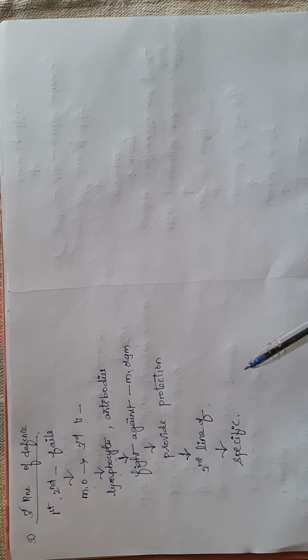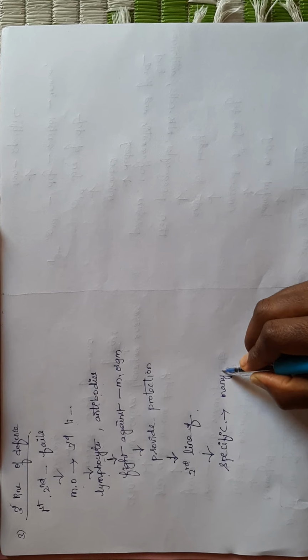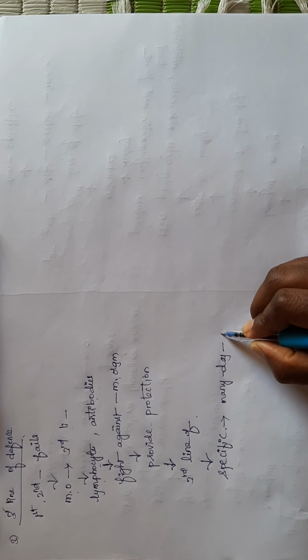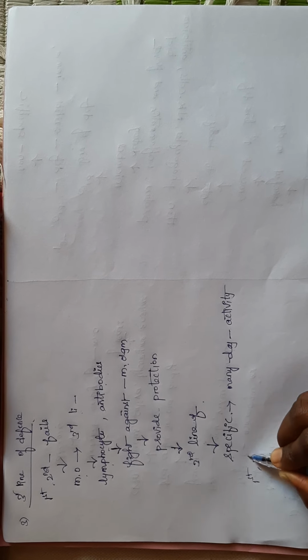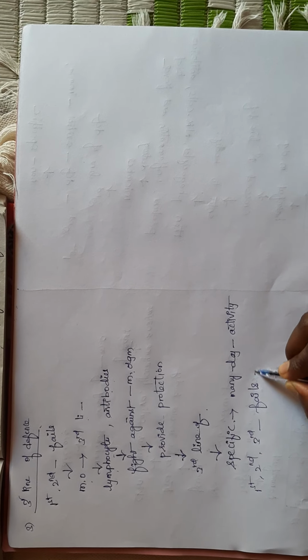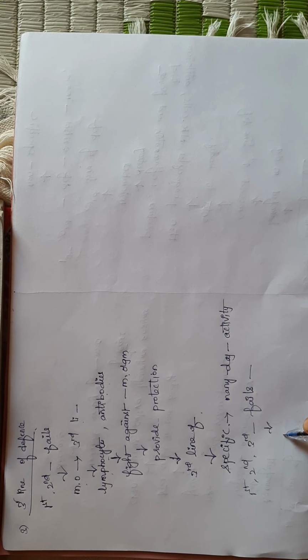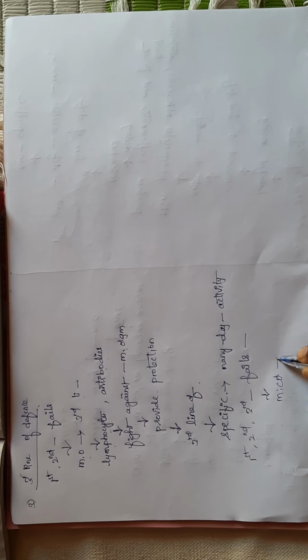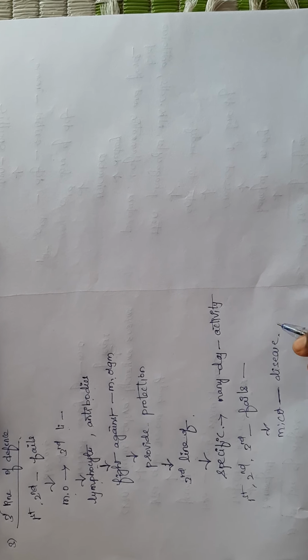This is the third line of defense, and it is a specific line, but it takes many days to complete its activity. If all three lines fail, our body cannot control the microorganism and will suffer from diseases.